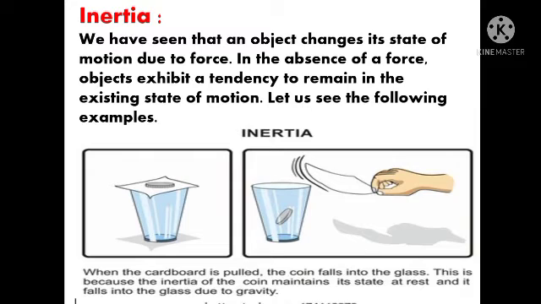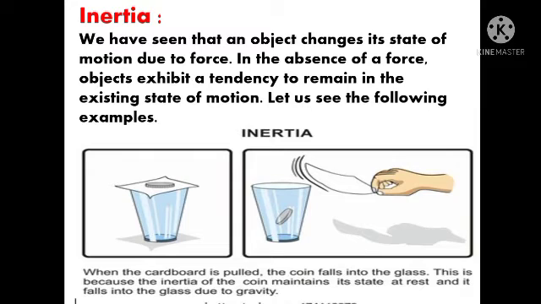Students, we have seen that an object changes its state of motion due to force. When we apply force on a stationary object, that means the object which is at rest, what happens? It starts moving. Then, in the absence of a force, objects exhibit a tendency to remain in the existing state of motion. Now, what is it trying to say, students? To learn the concept of inertia, there is an activity. So what's the activity, students?